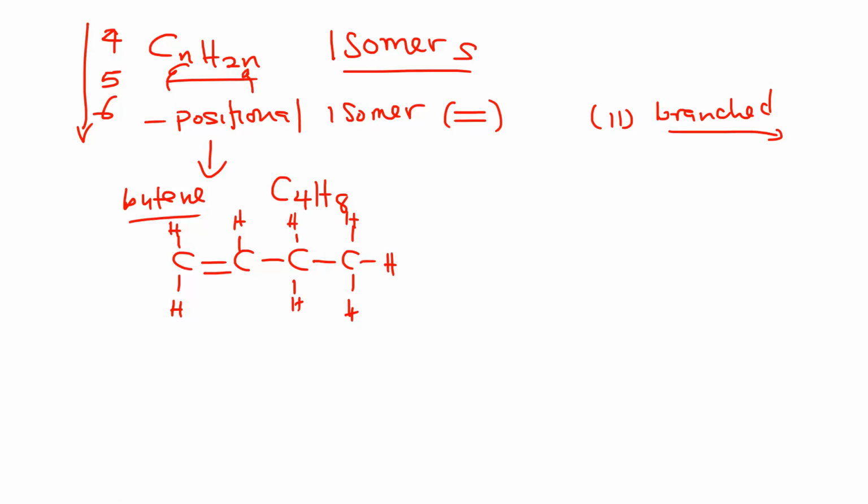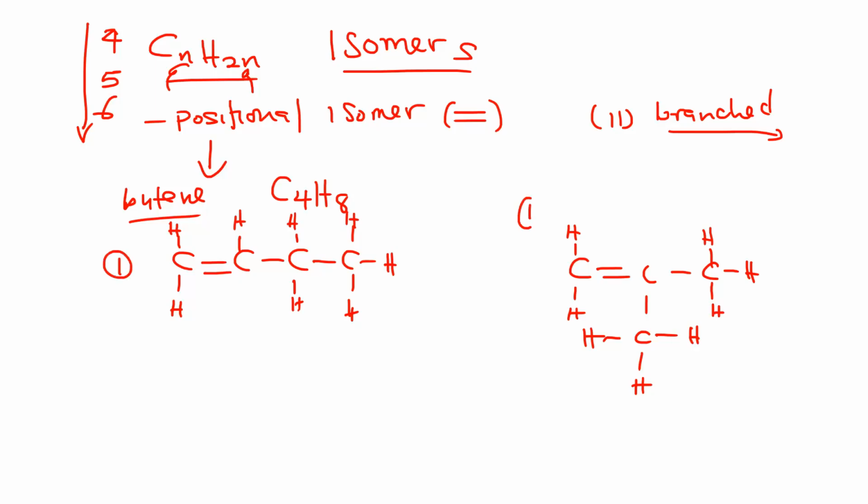Now, let me draw another way of putting this butene. Let me put the double bond here, then I draw it like this, then put this other carbon here. Let us put the hydrogens around. Remember how many hydrogens are supposed to be? 8. Then how many carbons? 4. So this one that you are seeing here has 4 carbons, and also this one has 4 carbons.